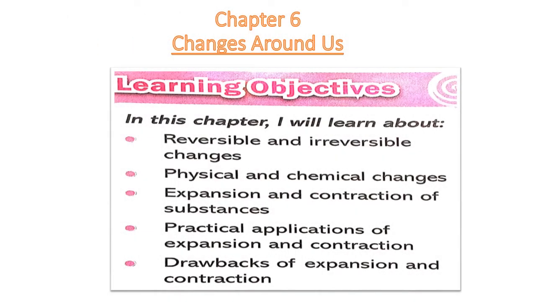Hello children. So children, today we will be learning from your science book, that is chapter 6, Changes Around Us. The things that we are going to learn in this chapter are reversible and irreversible changes, physical and chemical changes, expansion and contraction of substances, practical applications of expansion and contraction, and lastly, drawbacks of expansion and contraction.